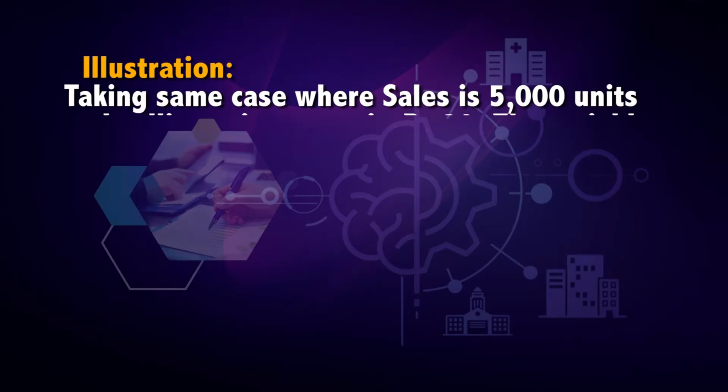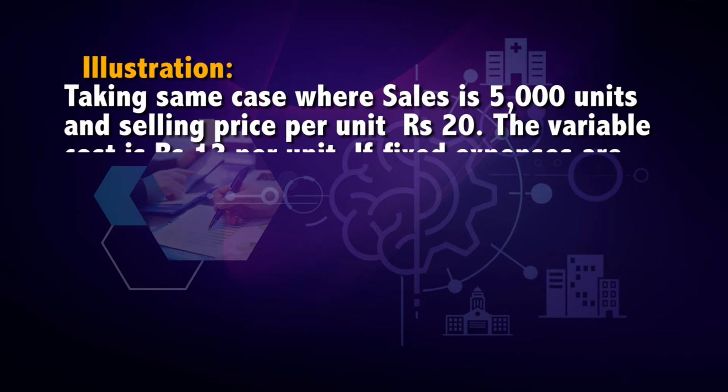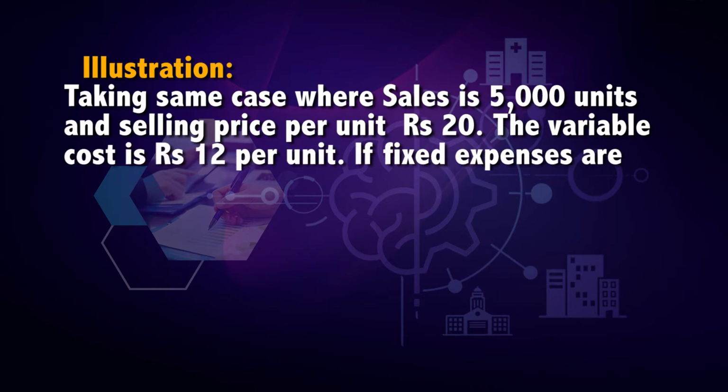Taking the same case where sales is 5,000 units and selling price per unit is rupees 20, the variable cost is rupees 12 per unit. If fixed expenses are rupees 30,000, let us calculate profit with the help of PV ratio.